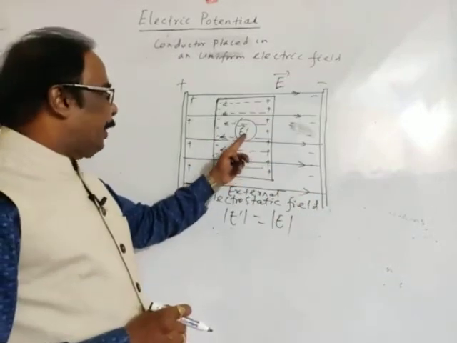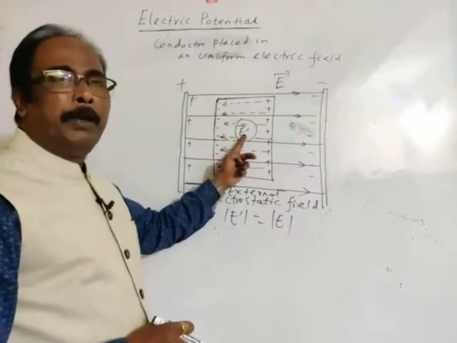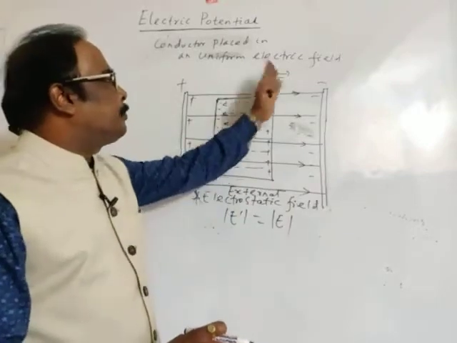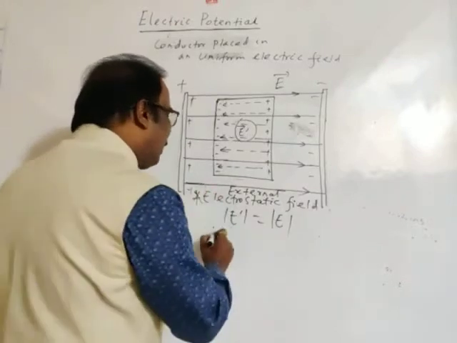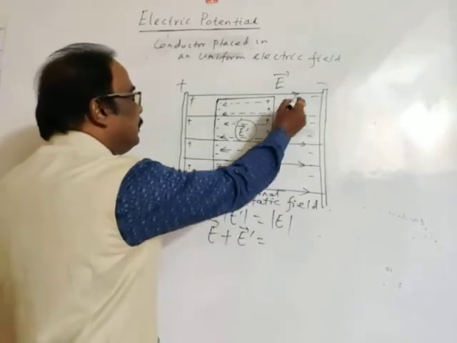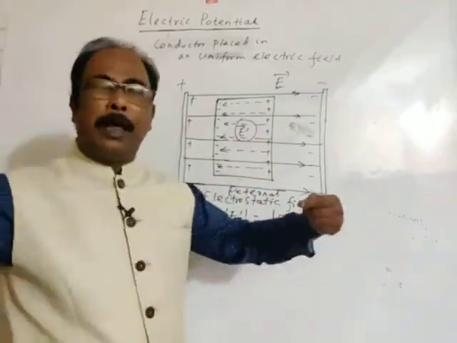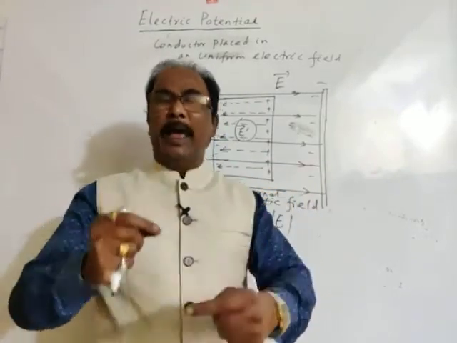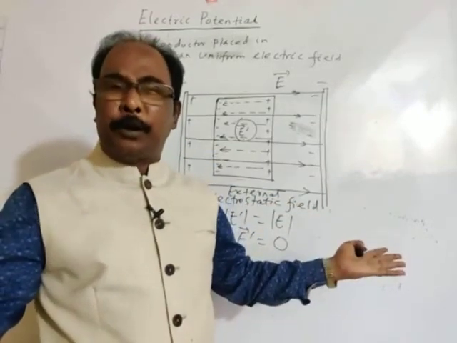Since these are vectors, the vector sum of the external electric field and the induced electric field is zero, since both are in opposite directions. Magnitude same, direction opposite, so the resultant field is zero.